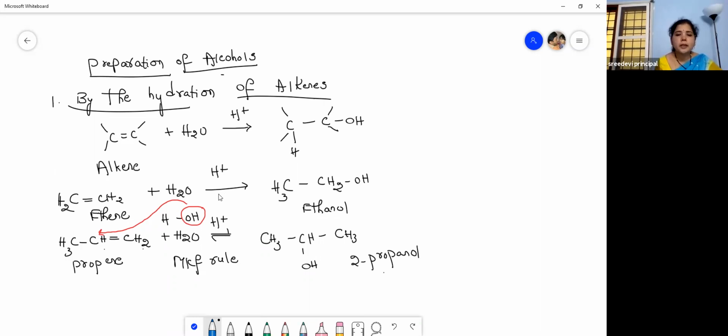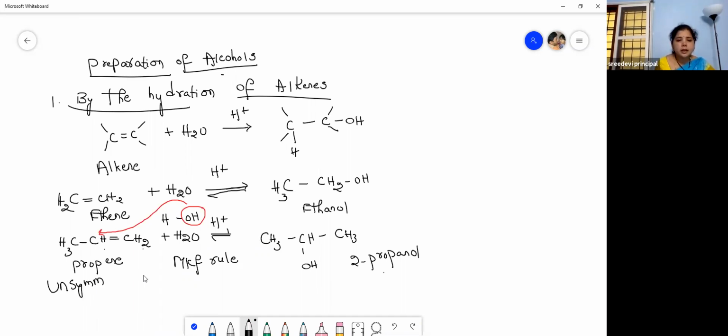And then propene. So see here, propene is an unsymmetrical alkene. Why? Because the doubly bonded carbons have a different number of hydrogens. So we call this an unsymmetrical alkene.